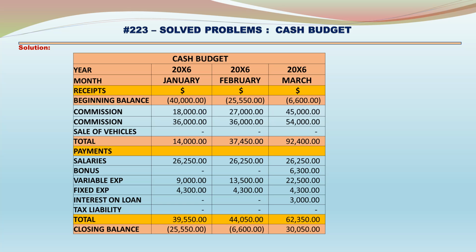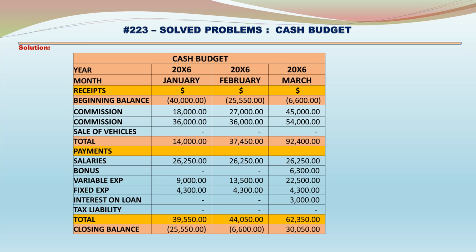In March, beginning balance deficit 6,600, commission 1% is 45,000, commission 2% is 54,000. Total net cash balance is 92,400 after the deficit. Payments: salaries 26,250, bonus 6,300, variable expenses 22,500, fixed expenses 4,300, interest on loan 3,000. Total payments 62,350. There is a cash balance of 30,050 by the end of March.